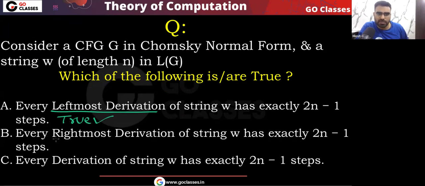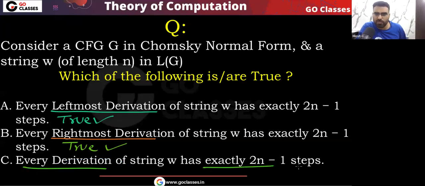Next, every rightmost derivation of the string has length exactly n minus 1. This statement is also true. Every derivation has length exactly n minus 1. This statement is also true. Is this point clear?